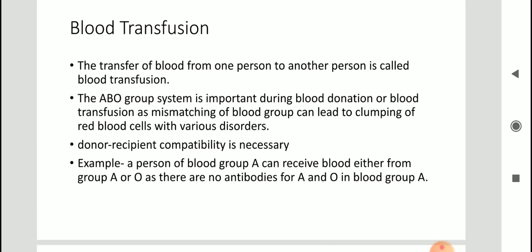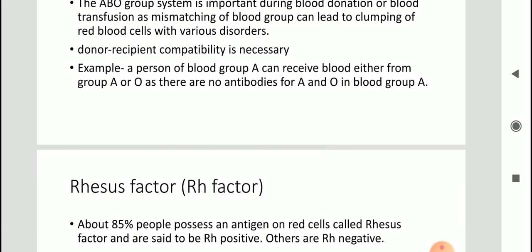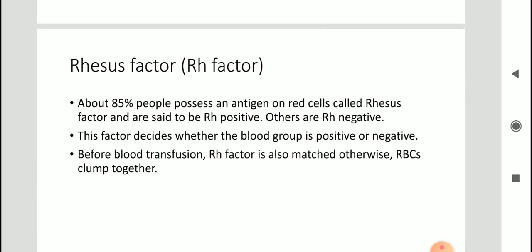Apart from blood group, one more factor is considered before blood transfusion, and that is known as rhesus factor. Let us move on to the next slide to understand this. Rhesus factor. As I told you, there are several antigens present on the surface of red blood cells. One such antigen is very common. Around 85% of people possess that antigen on red cells, and that antigen is known as rhesus factor.